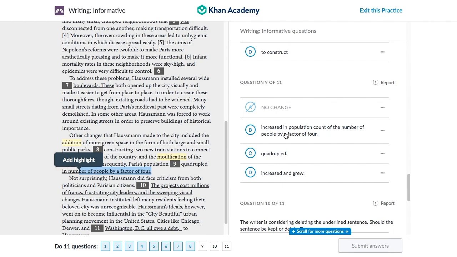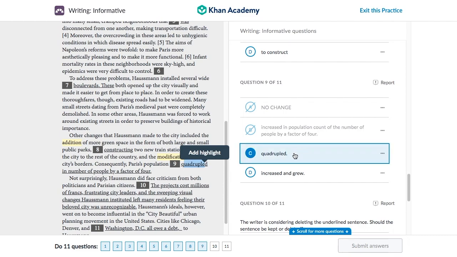Now option B is already doing the same thing, so we're going to be crossing this out. The reason we're not going to be using this is, even though it doesn't include the word quadrupled, this is just the definition of quadrupled. So we can just do this. Now we could say increased in group, but that's not specific enough. It could have increased by one person, it could have increased by 100 million people. But when we said quadrupled, we're being a bit more precise. We're showing the impact of the work of Haussmann.